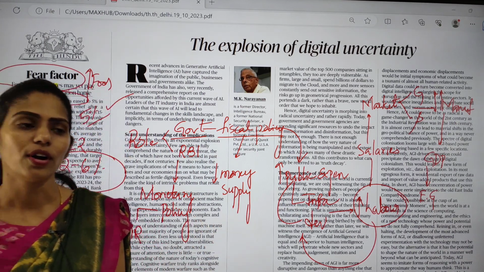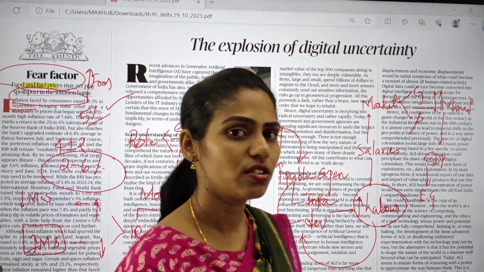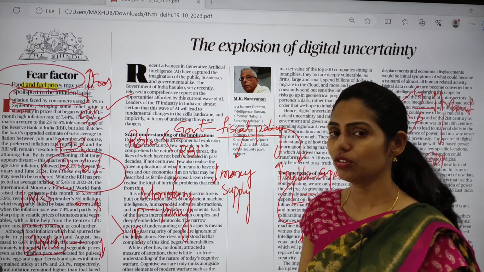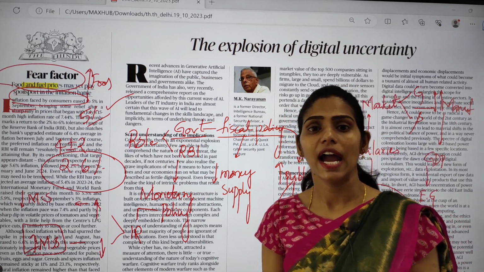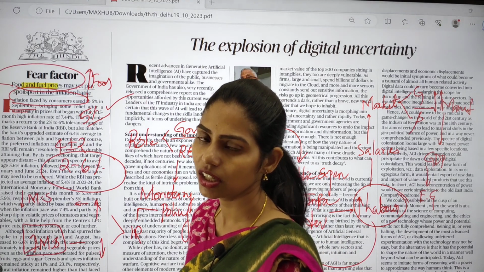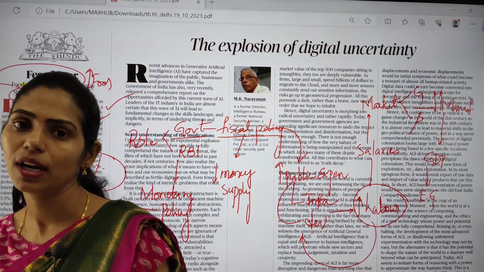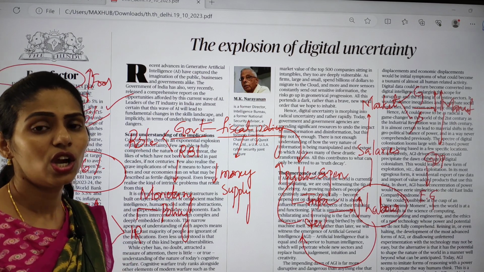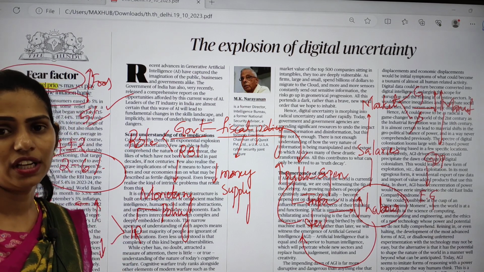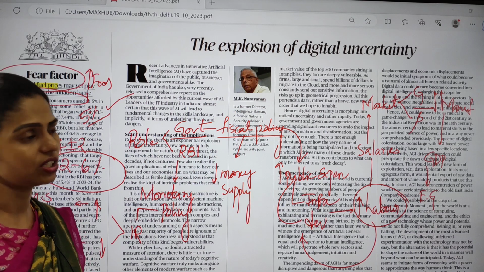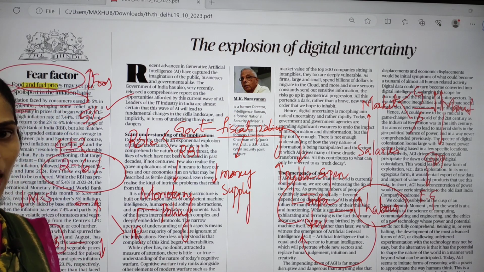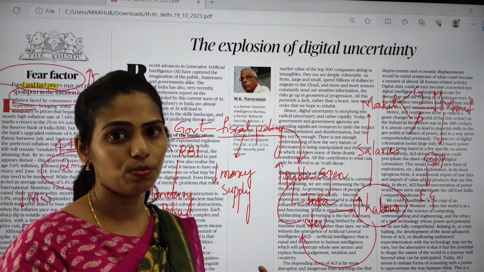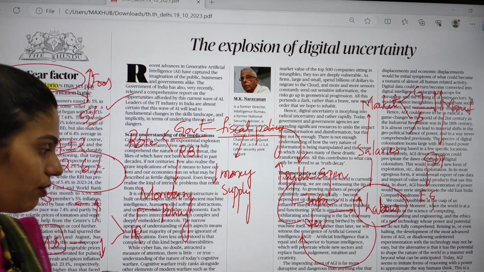This is very important, and every year you can expect a question from the inflation topic in your prelims. Here you have to see the meaning of inflation and the types of inflation, like cost push, demand pull and built-in inflation. Not only that, you have to see the causes of inflation and the impact of inflation. All these things you have to know regarding this topic, and this is most important from your economy point of view.